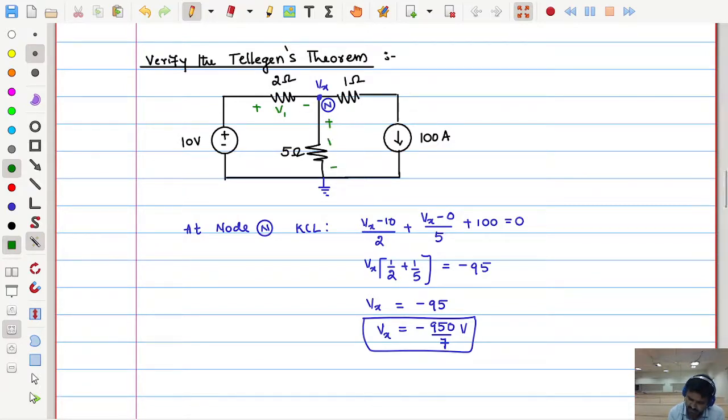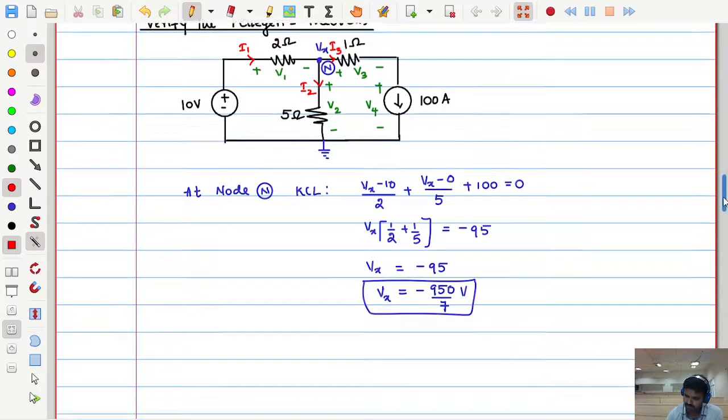You can assume this also V2. This branch voltage is V3. This branch voltage is V4. Now can you tell me how much is V1, V2, V3, V4? That is one thing. The other thing is the currents also. This is some I1, this is some I2, this is some I3. So that's all. Now tell me these voltages and currents.